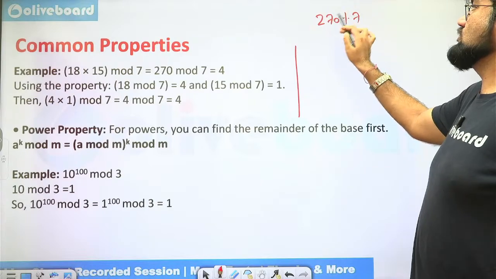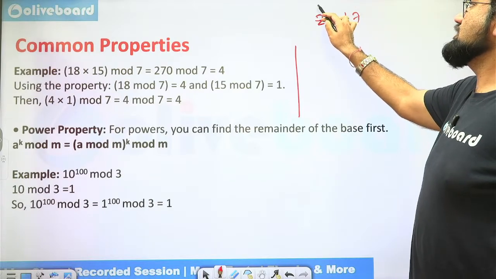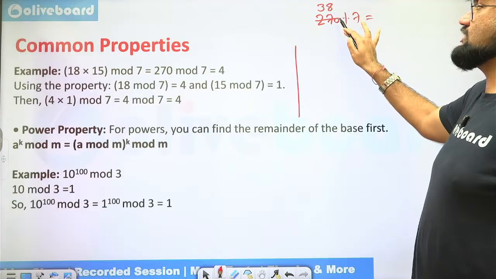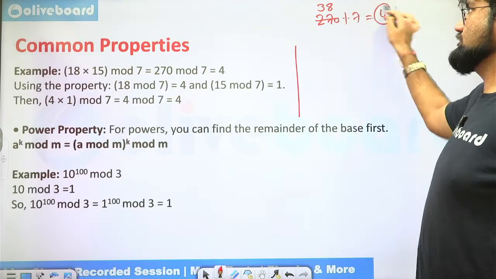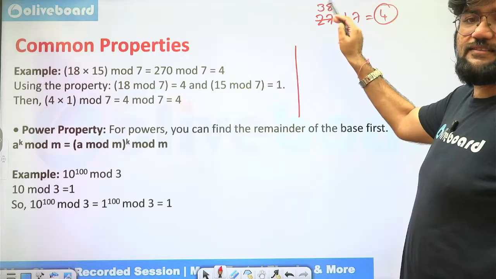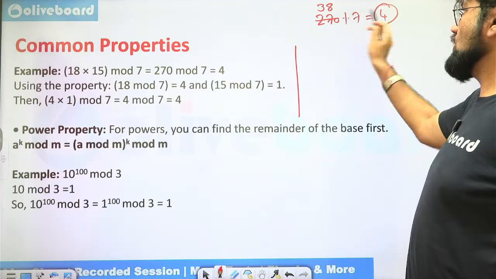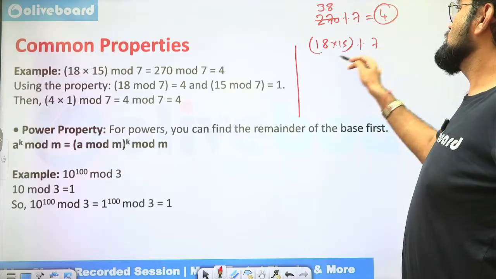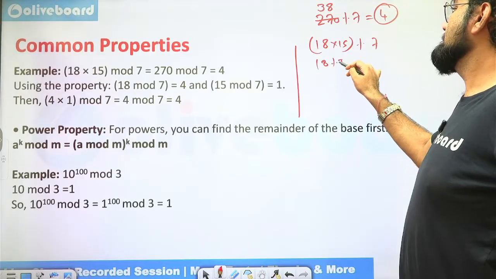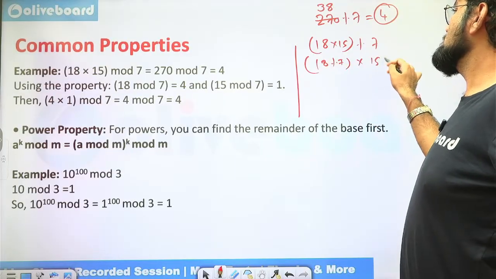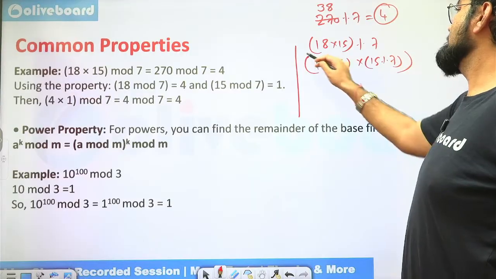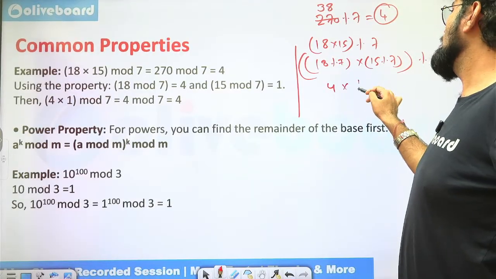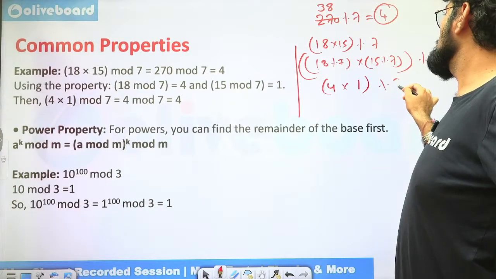We will divide this by 7. 7 3s are 21. We have 6, 7 8s are 56. So we are left with how much? 60 minus 56, 4 is the remainder. Okay, this 38 is the quotient, but I'm not interested. 4 is my remainder. Or what I can do is 18 into 15 mod 7. So I'll open it as 18 mod 7 into 15 mod 7 whole mod 7. 18 mod 7 was 4, 15 mod 7 was 1 whole mod 7. So this is again 4 only.